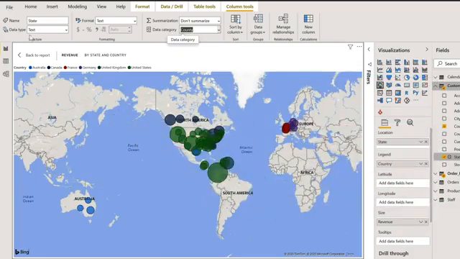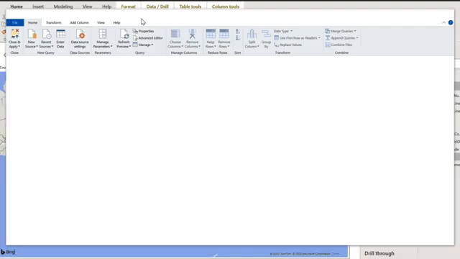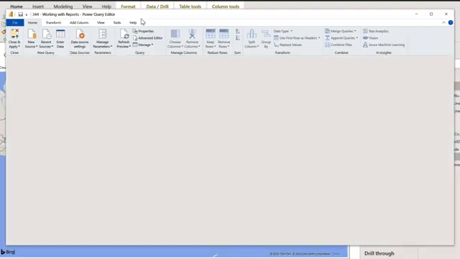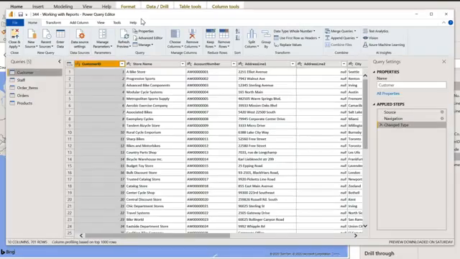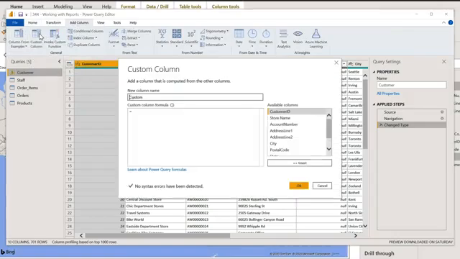So we're going to come to our Home ribbon, and you're going to look for the Transform Data button, and I'm going to click the top half, and that is going to bring me back to my Power Query editor. Now, making sure you've got the customer table selected, we're going to add a column. So select Add Column in your ribbon, and we're going to add a custom column. We're going to call our new column Region,